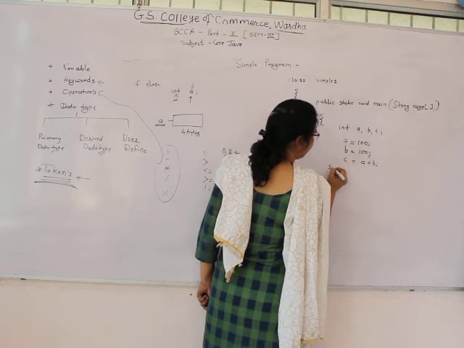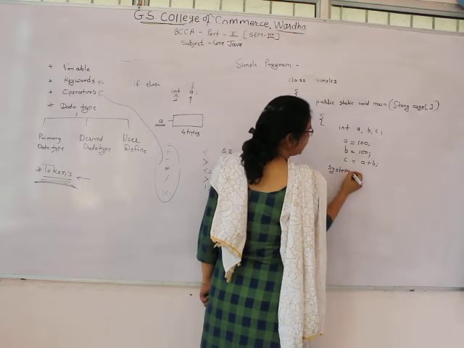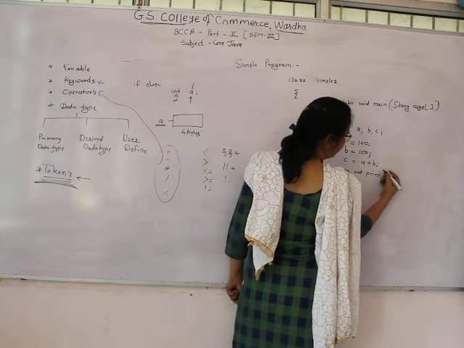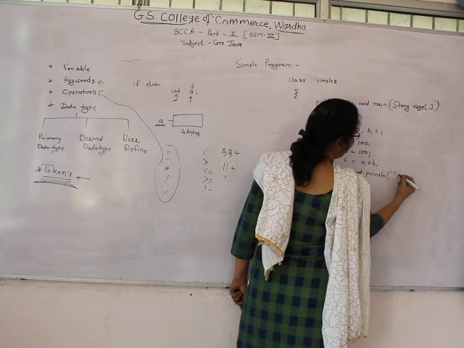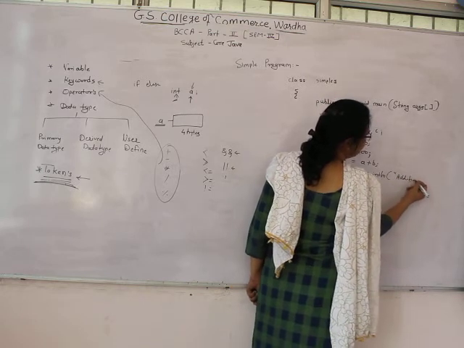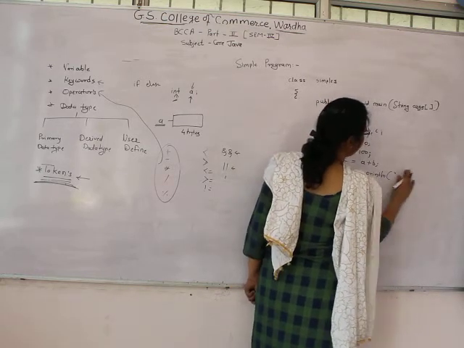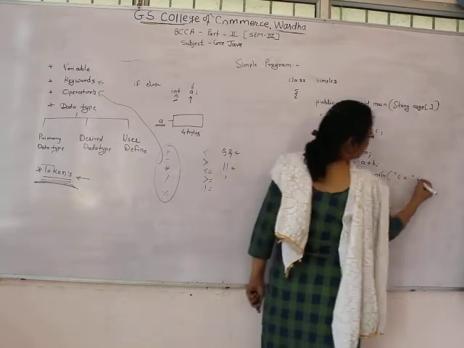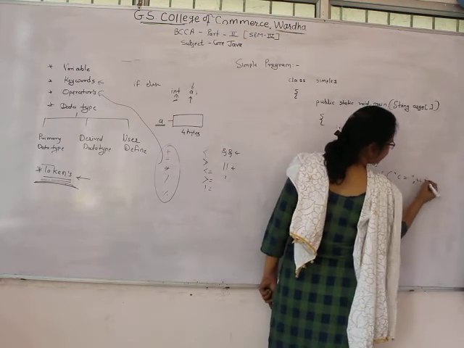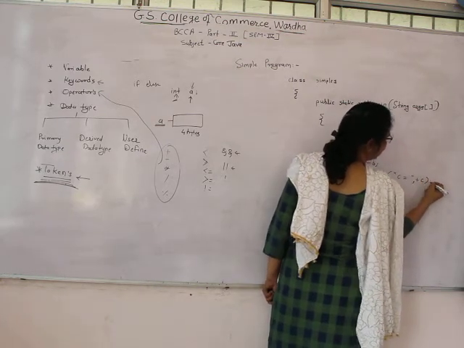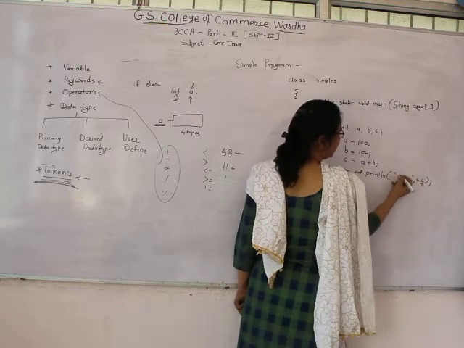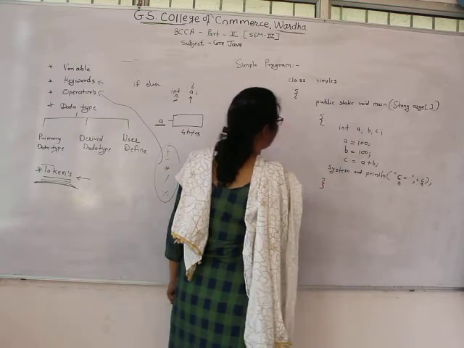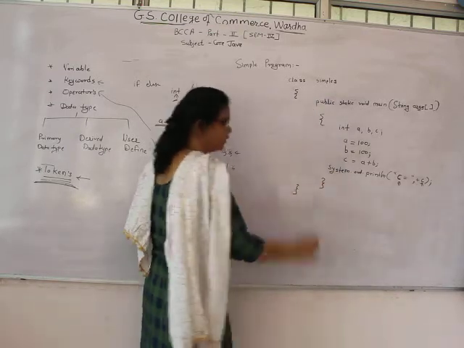After that we print this by using System.out.println, with the text "the addition of c is equals to", then the plus sign and c. Here c has the value for printing. After that we close the main function, then the class.